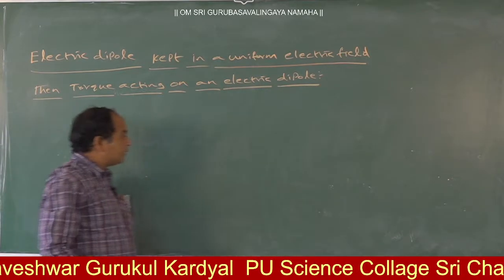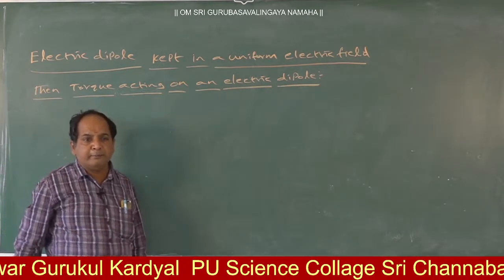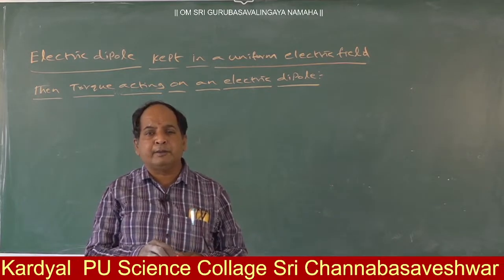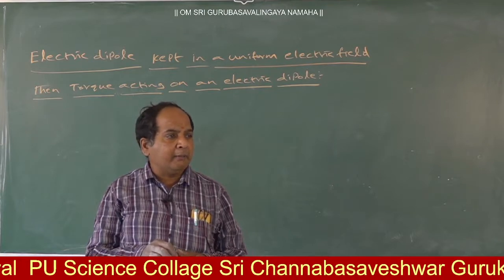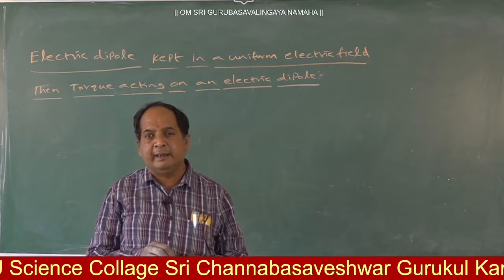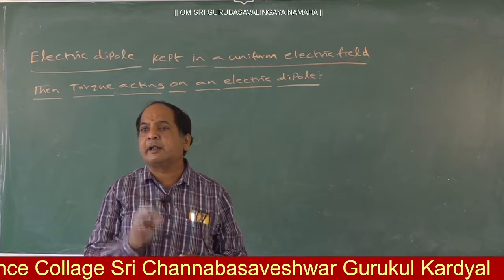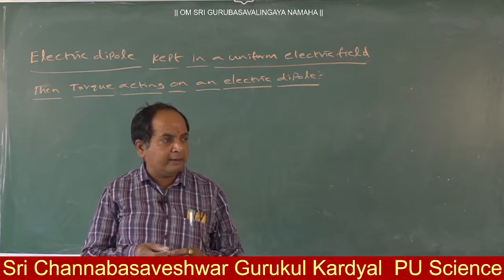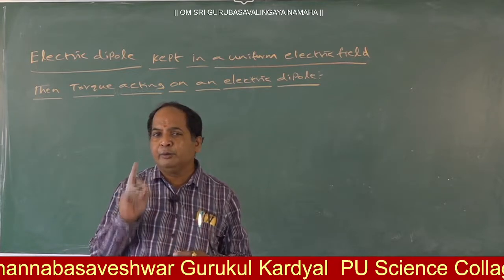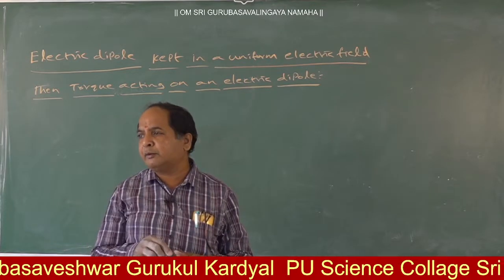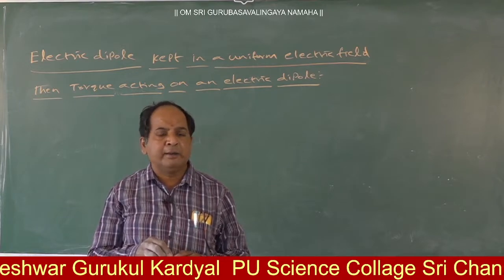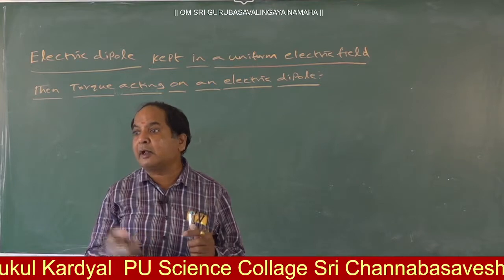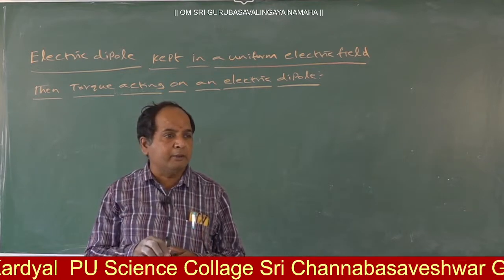Torque means, already we know, what is meant by torque? If two equal and opposite forces are acting about a certain distance, then the object gets a turning effect. That turning effect is said to be torque.